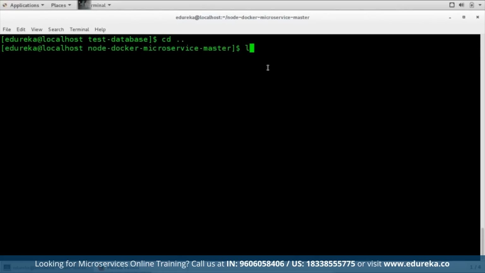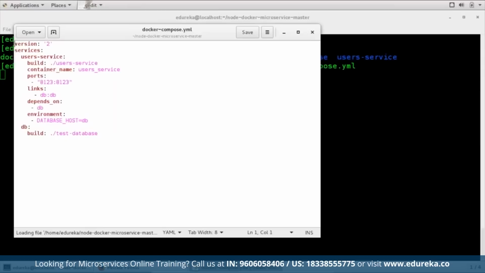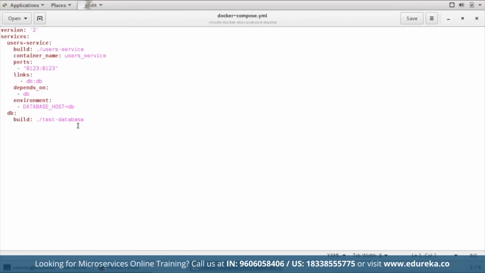Let me just go back and hit an ls command here. And you can see that we have the docker-compose.yaml file present. So let me quickly take you through that particular file. I'll use gedit to open that file. You can use whatever editor, or you can even use a cat command to open it on the terminal. Let me just increase the size of it.